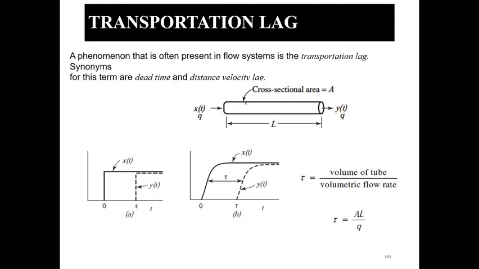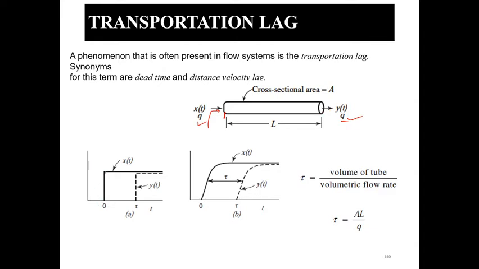Let's say this is the pipe which has the cross-sectional area A, and the flow rate at this point is, let's say, Q, and the output flow remains the same, that is the volumetric flow rate is Q also. The length of this pipe is capital L. So when we supply some input, you are not supposed to get the output at the same time.